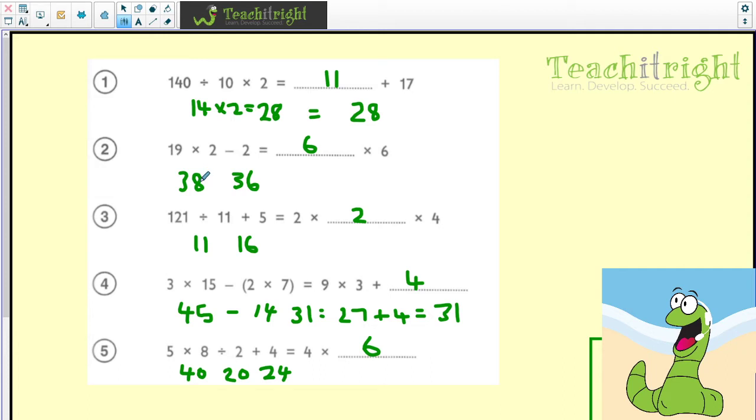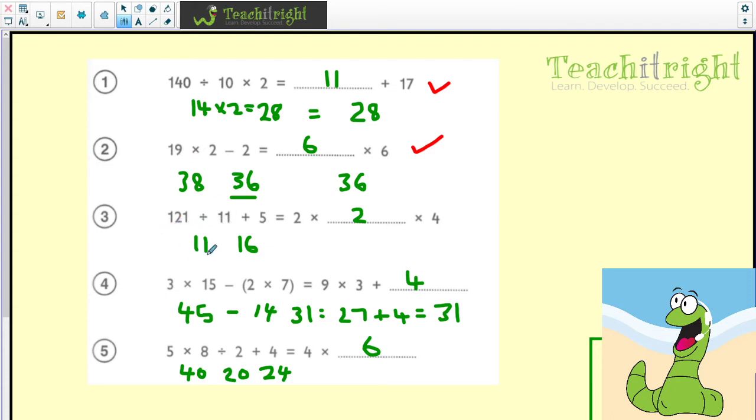19 times 2 is 38. I'm going to take 2 away to give me 36. So I must make 36 on this side. And of course, 6 times 6 makes 36. So the answer is 6. I sometimes think with these as well, it's so important we know our times tables. If we don't know our times tables, we're going to really struggle. If you didn't know how to do 19 times 2, you could have done 20 times 2 is 40, and then take 2 away. So try and use little shortcuts if you can.